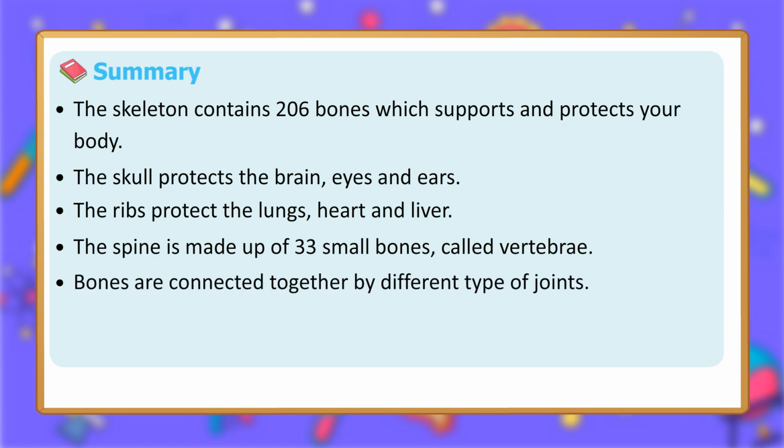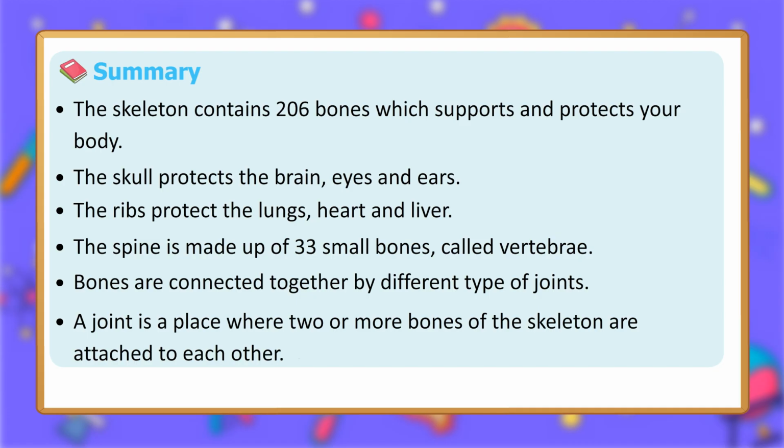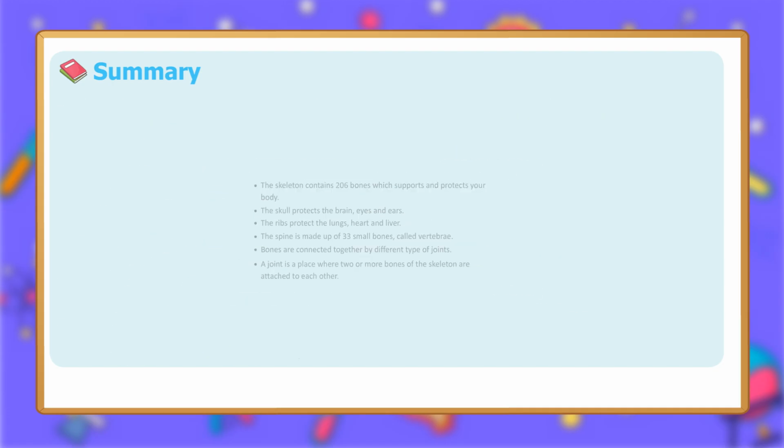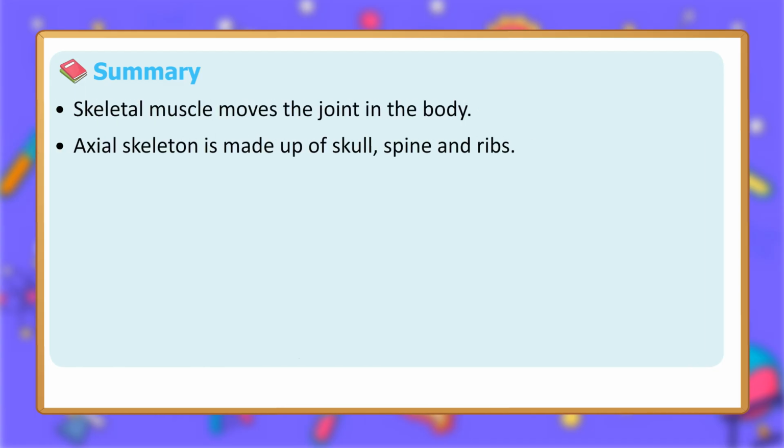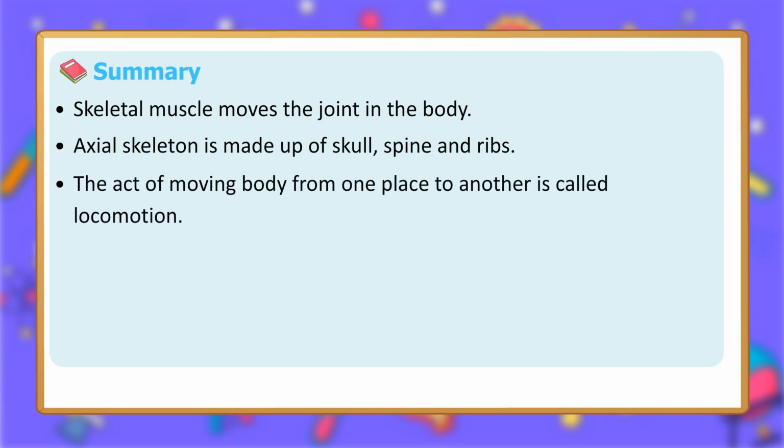Bones are connected together by different types of joints. A joint is a place where two or more bones of the skeleton are attached to each other. Skeletal muscle moves the joints in the body. The axial skeleton is made up of the skull, spine and ribs. The act of moving the body from one place to another is called locomotion.